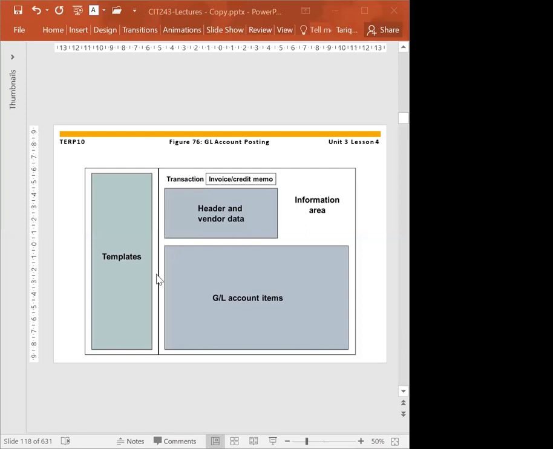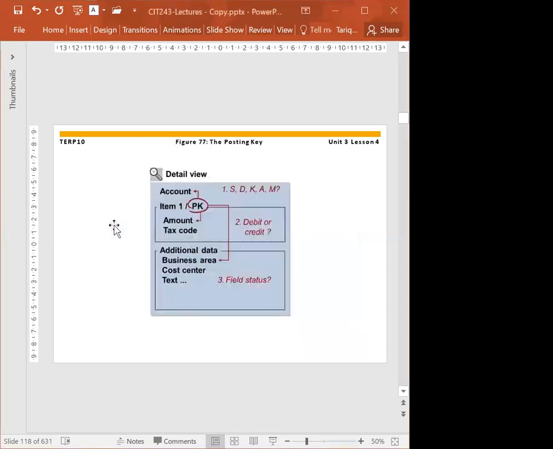So this is an exam question as well: how many areas do you have on the GL account posting screen? This is an exam question as well. We do have a posting key. This is also an exam question, posting key. It's a 2-character numerical key that controls the entry of the items.